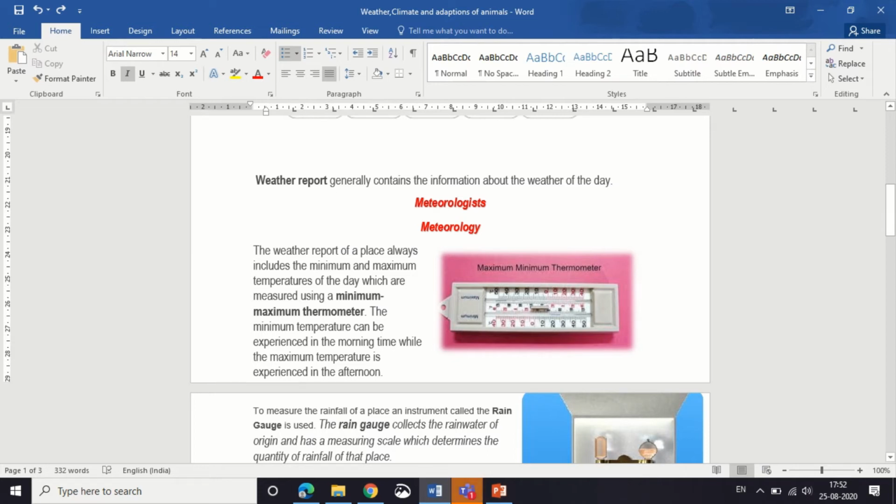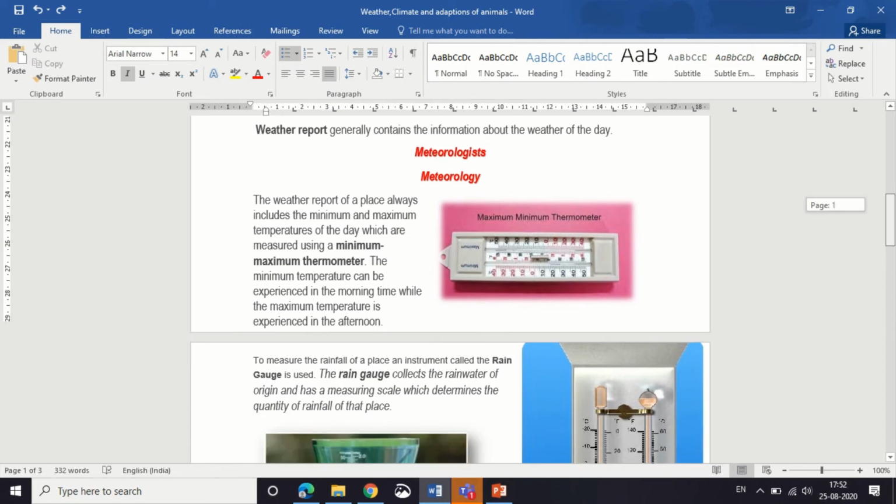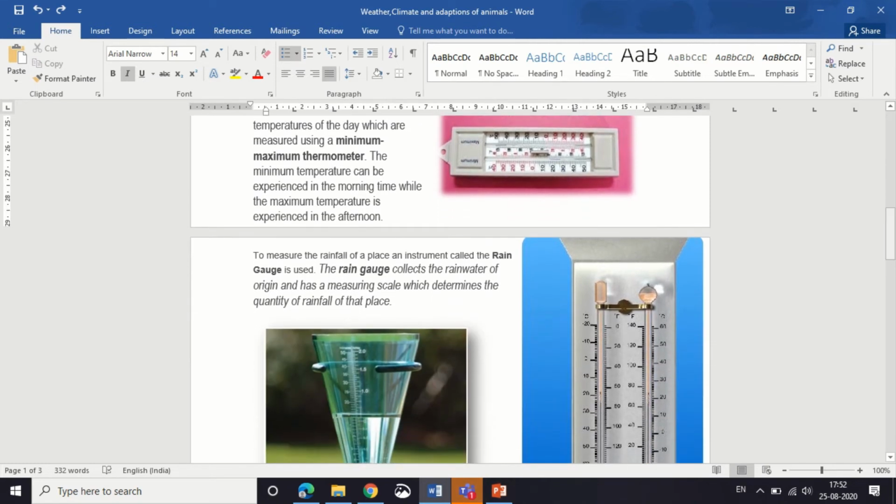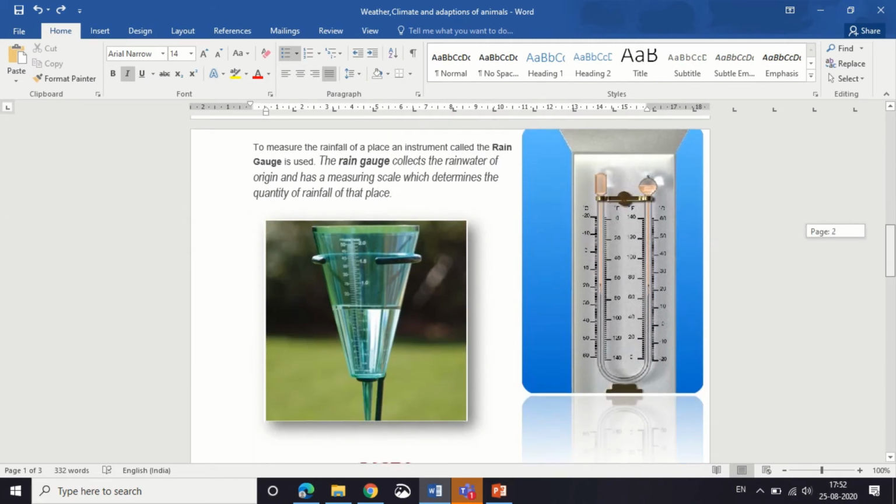See, this is one such thermometer. The minimum temperature is best measured in the morning, while the maximum temperature can be measured in the afternoon.